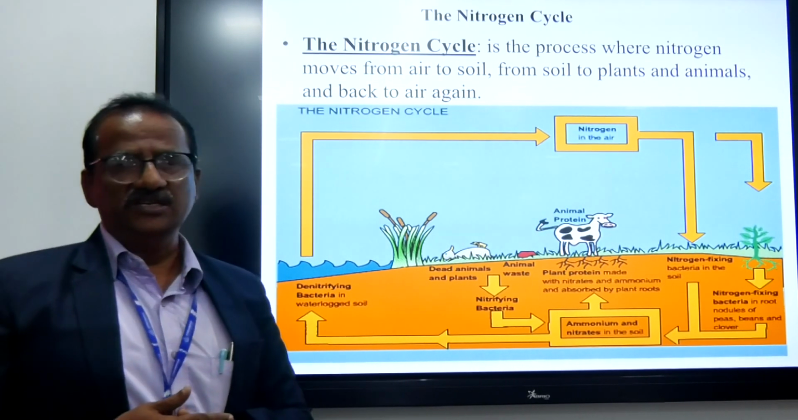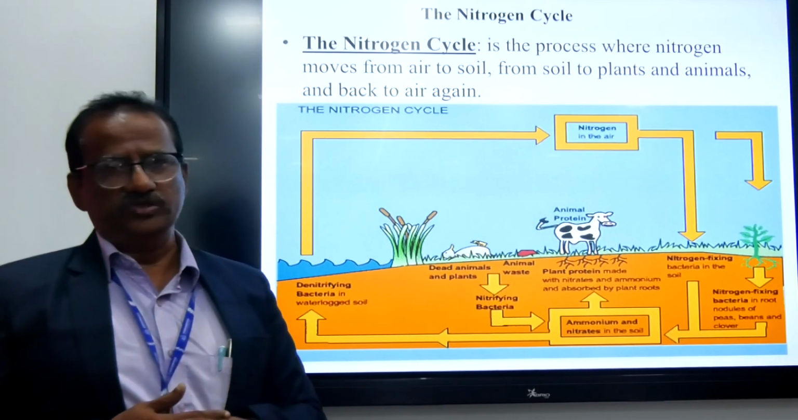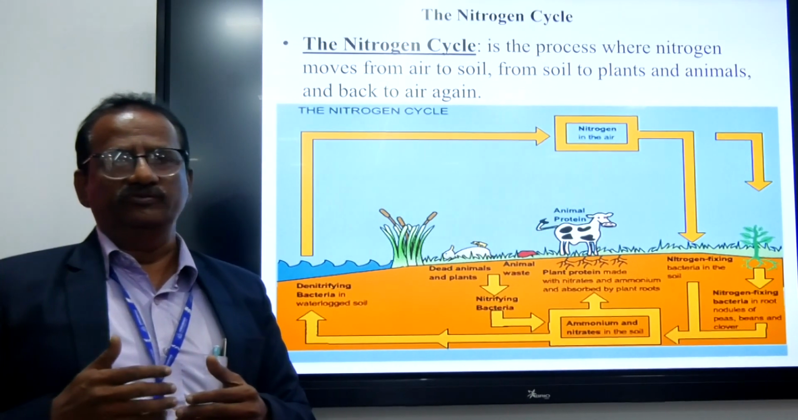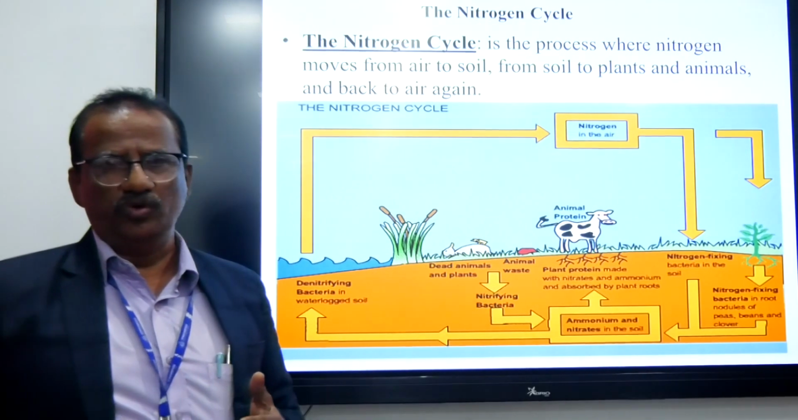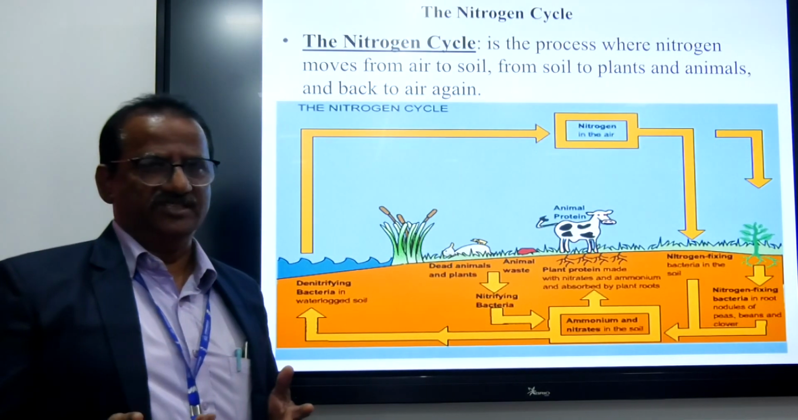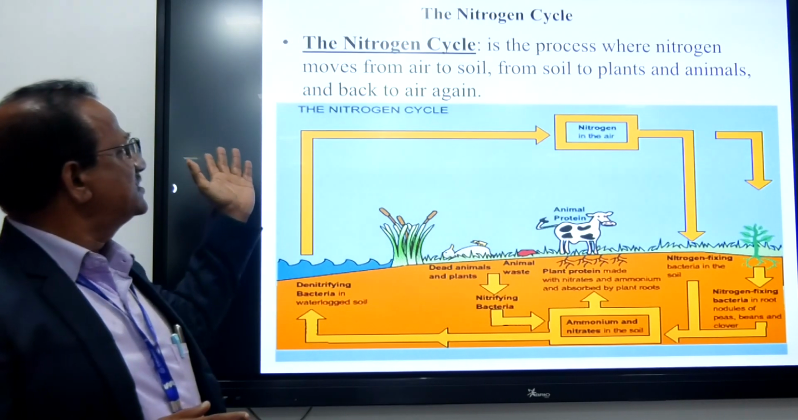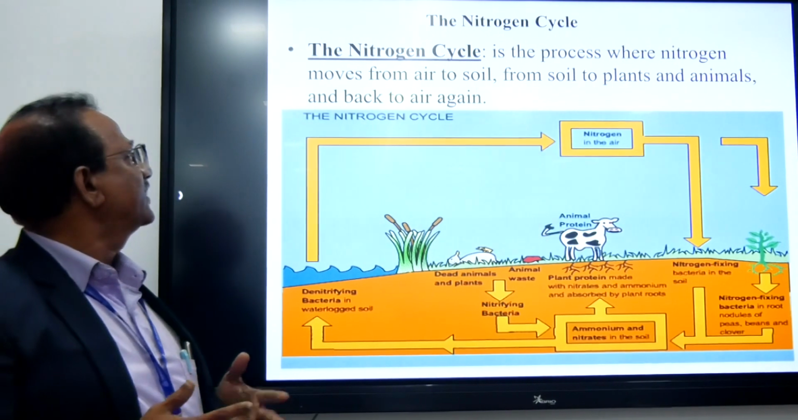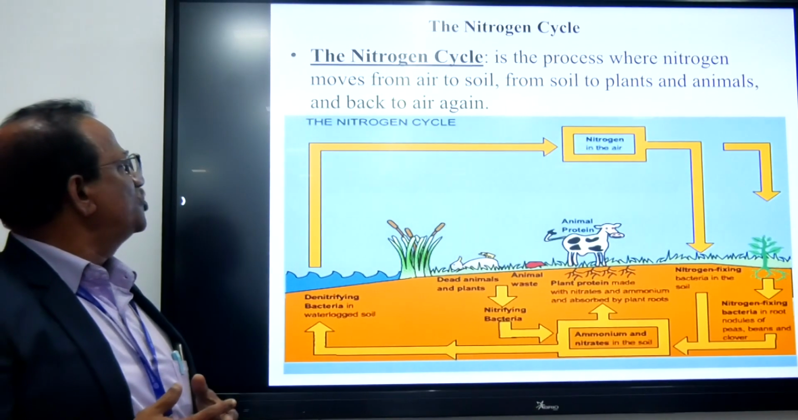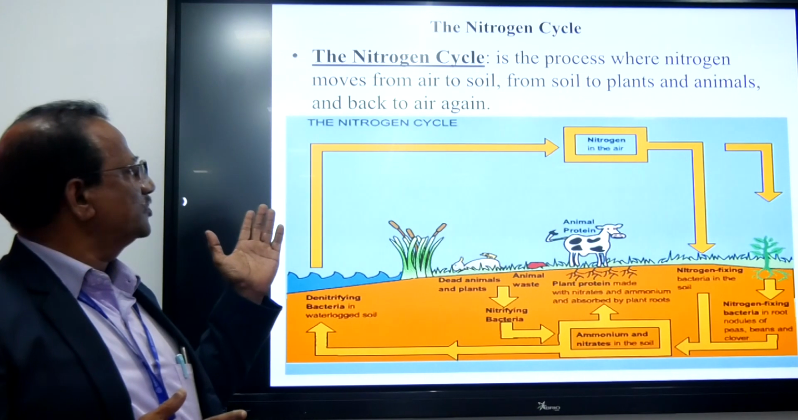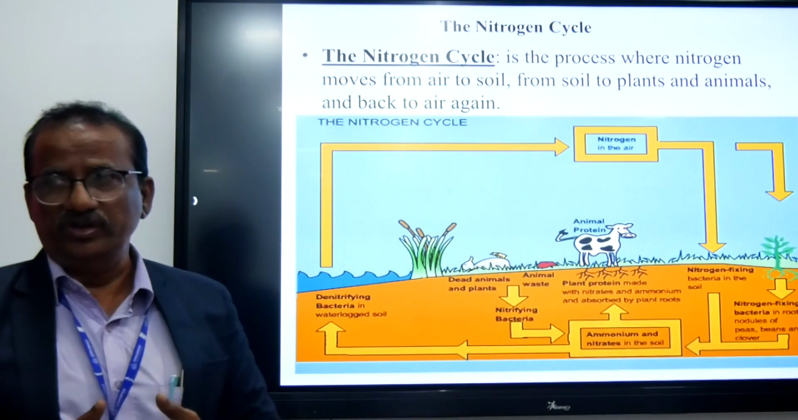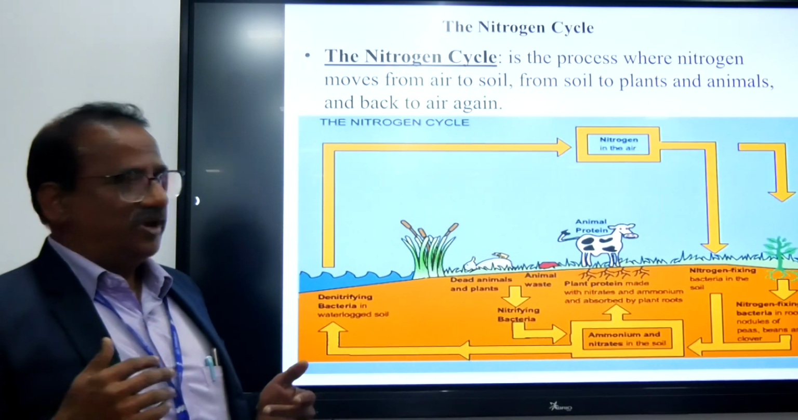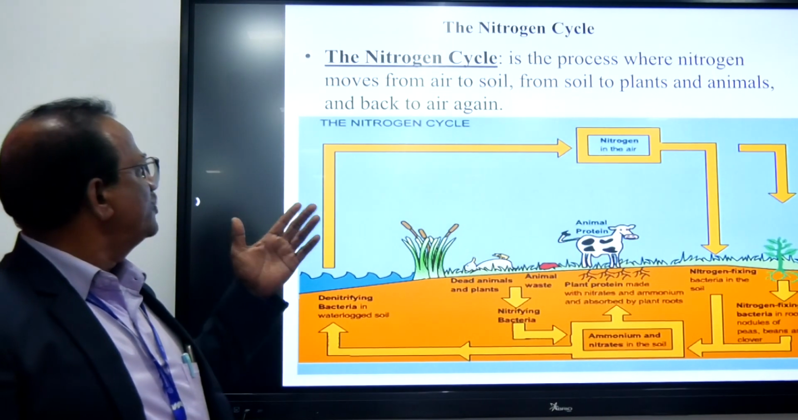Actually, nitrogen is a substance that living organisms cannot directly use. First, nitrogen is converted into proteins, and with the help of proteins, it goes to the cells. So how is nitrogen recycled and cycled on the earth? It is the process where nitrogen moves first from air to soil. Air, as we know, contains nitrogen and oxygen. So first from air to soil, from soil to plants and animals, and back to plants.